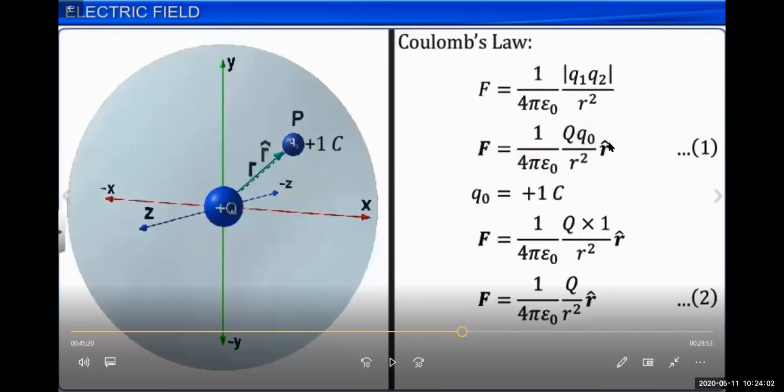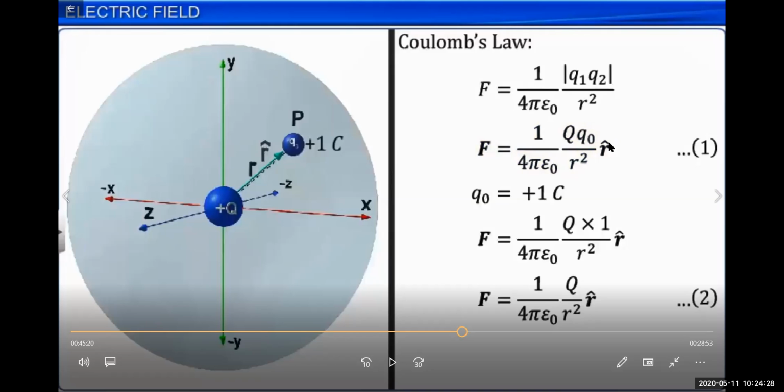We put the value of Q naught in this equation, and we find F is equal to 1 upon 4 pi epsilon naught capital Q upon r square into r cap. So this is our electric field because of the source charge plus Q at point P, which is at a distance r from the source charge.